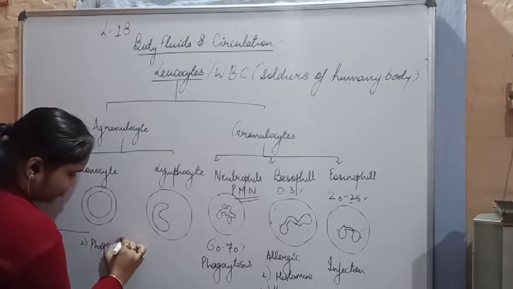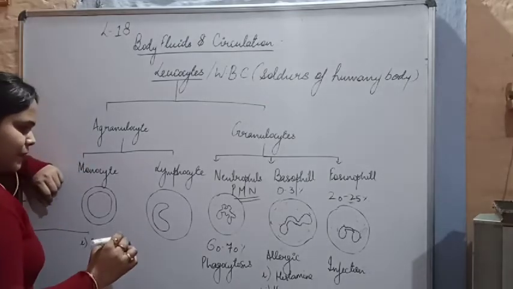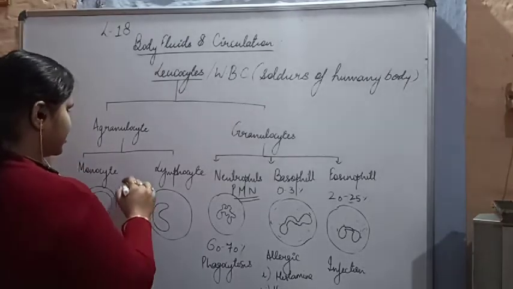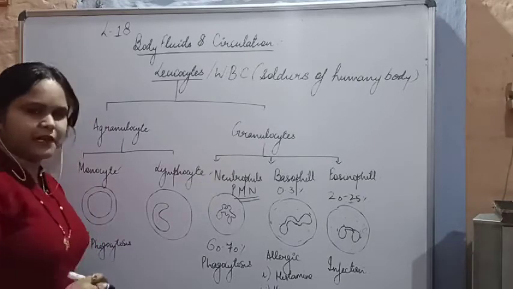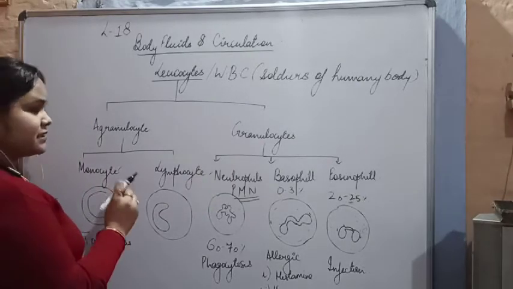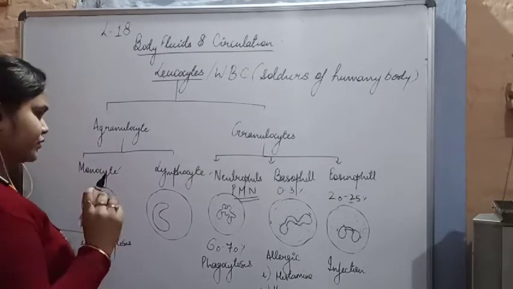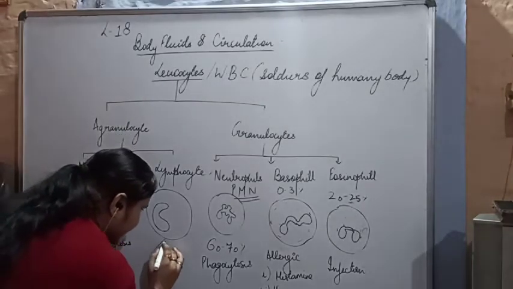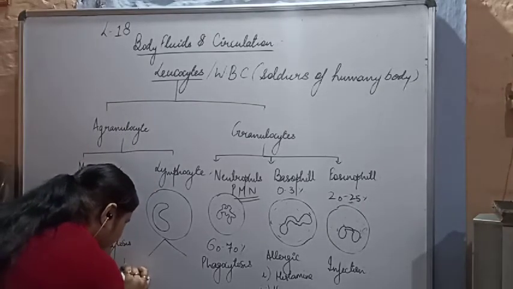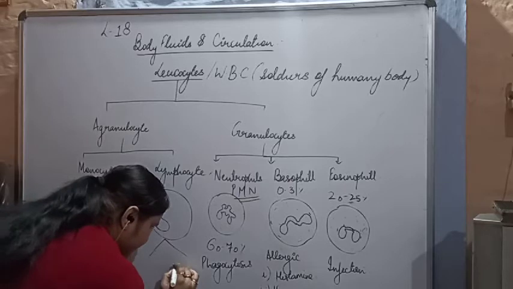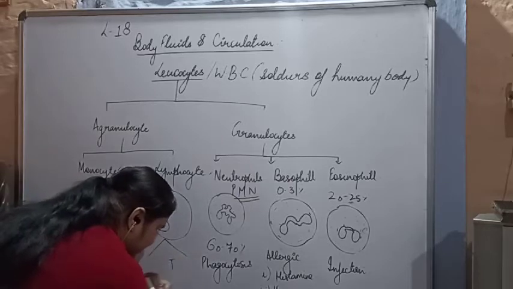So there are two cells which are basically performing the function of phagocytosis. One is the monocyte and the other is the neutrophil. Now what is the important function of lymphocytes? Lymphocytes are of two types. What is the first type? They are called B lymphocyte, and here we have got the T lymphocyte.